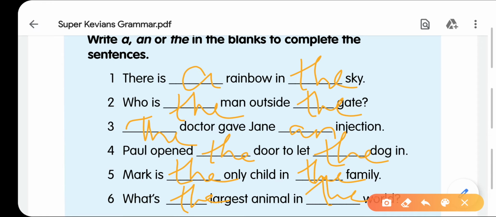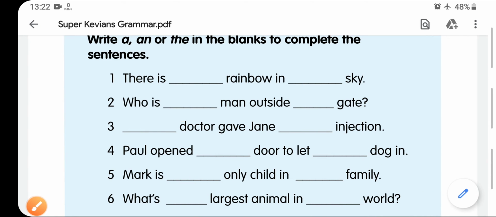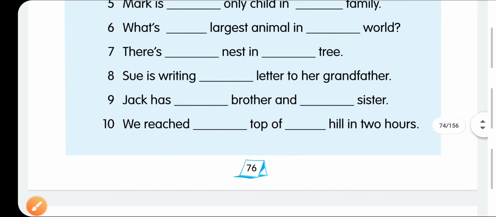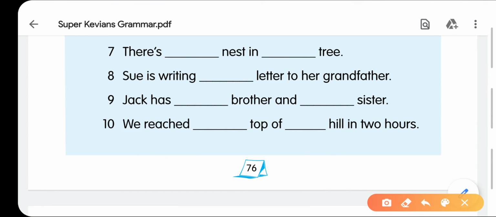So we can write this like, and if we will come to the next part, you can see here again there is a nest. We are not sure about the nest in the tree, particular tree, we know it because the nest is in the particular tree. So he is writing a letter, we don't know what she is writing. Jack has a brother and a sister. We don't know who they are, but we know that Jack has one brother and one sister. That's why we will write here A.